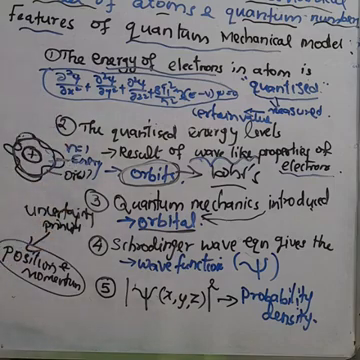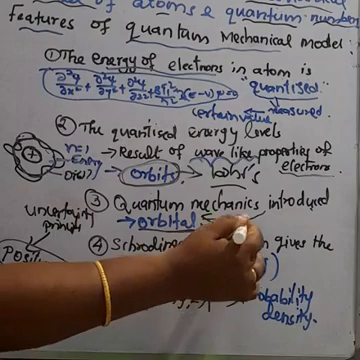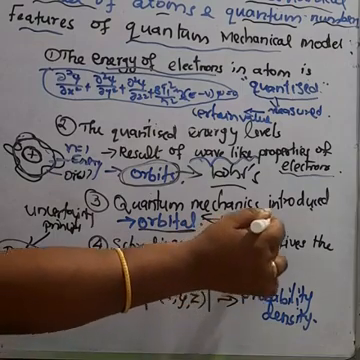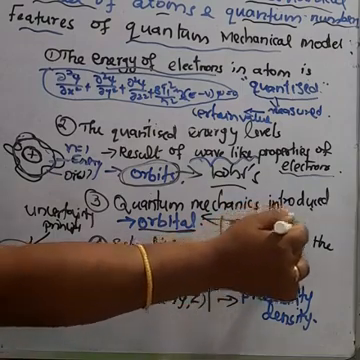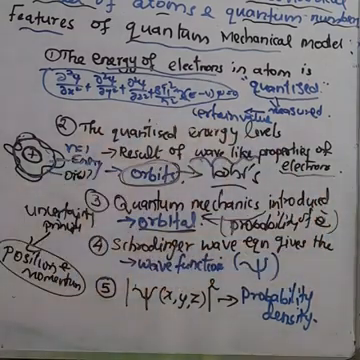Understood? In these orbitals, we can find the region of maximum probability of the electron. This is the third point. And what about the fourth point? The solution of the Schrödinger wave equation